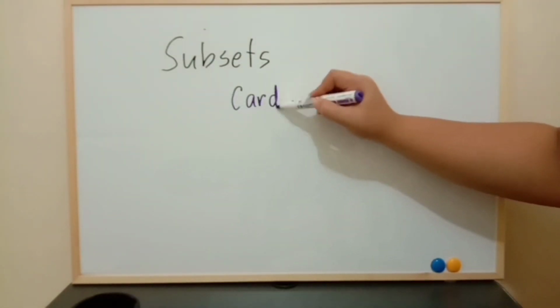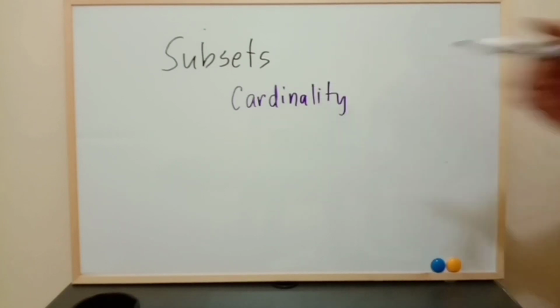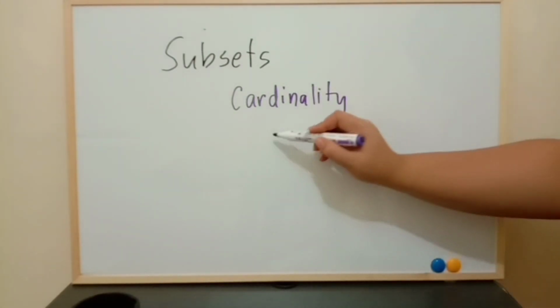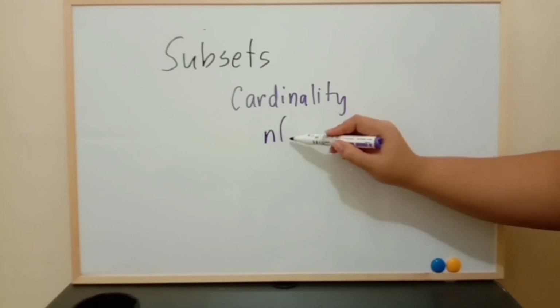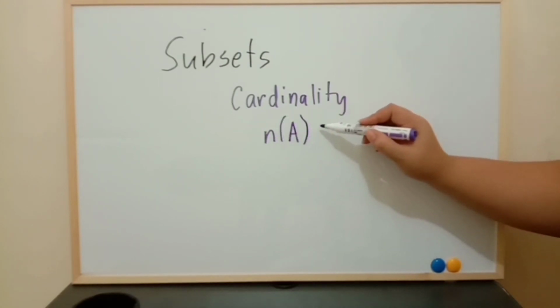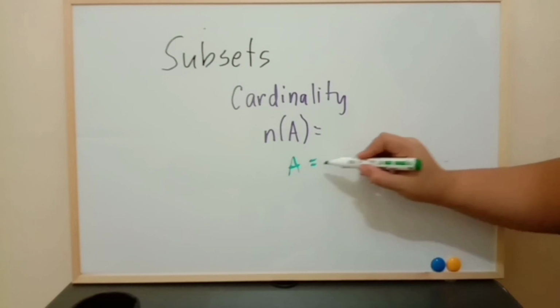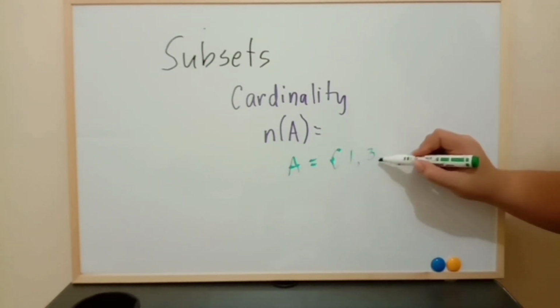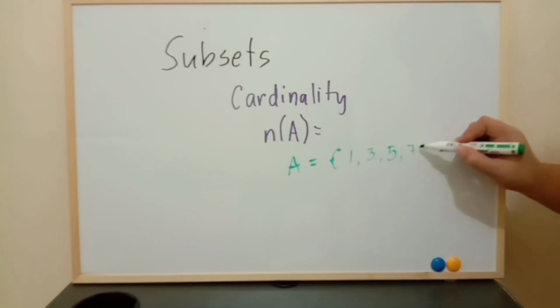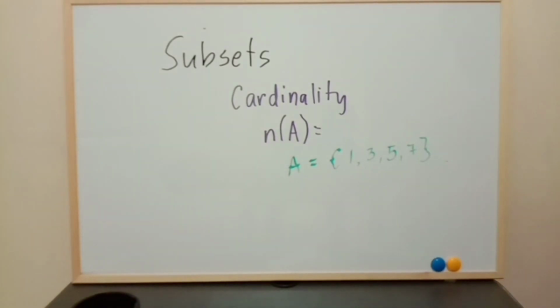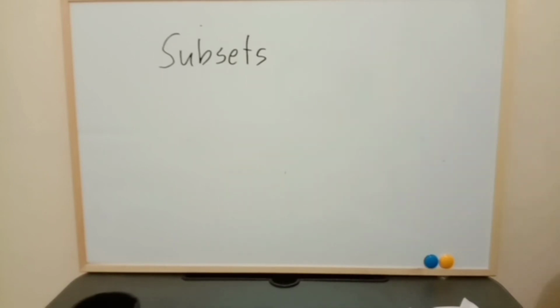The cardinality of sets is denoted by small letter n, open parenthesis, the set, close parenthesis, and equal to, is the number of elements in set A. Example, set A is equal to 1, 3, 5, and 7. Count the number of elements, 1, 2, 3, 4, therefore the cardinality is 4. Pretty easy. Let's have an example.